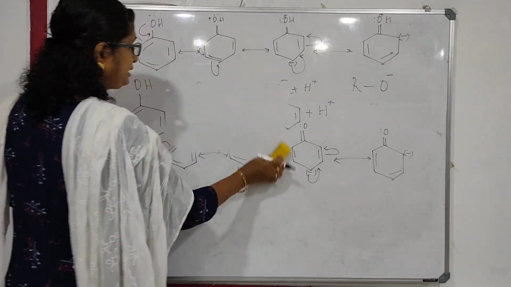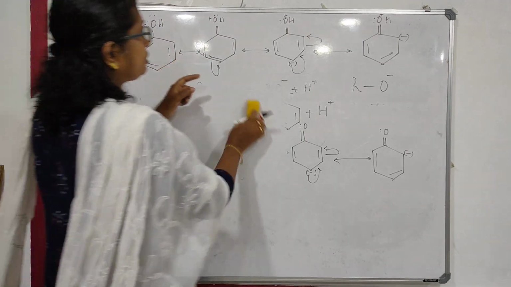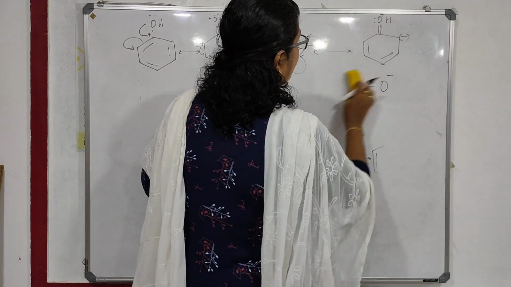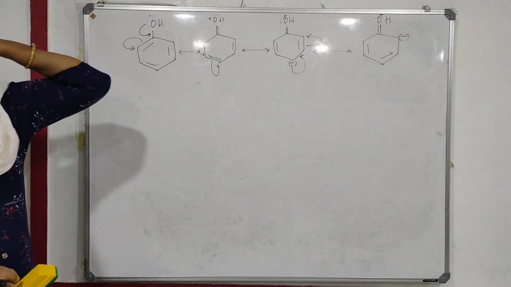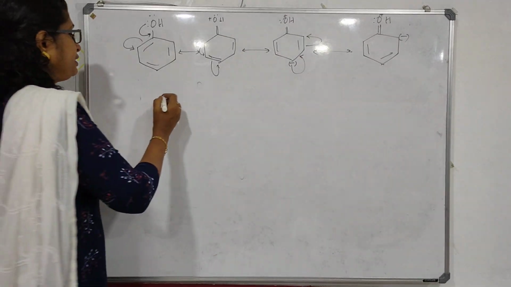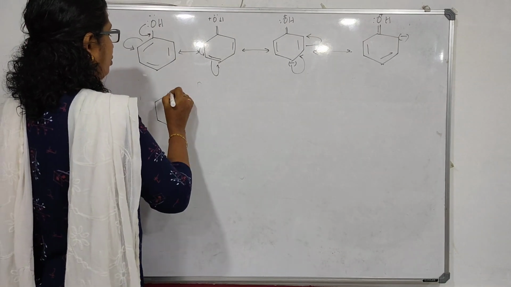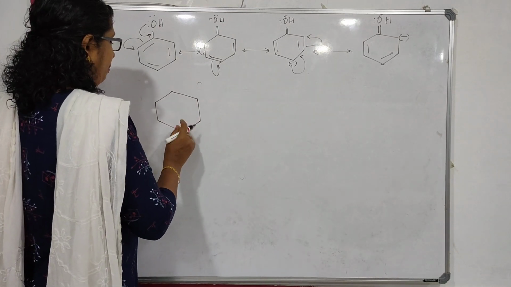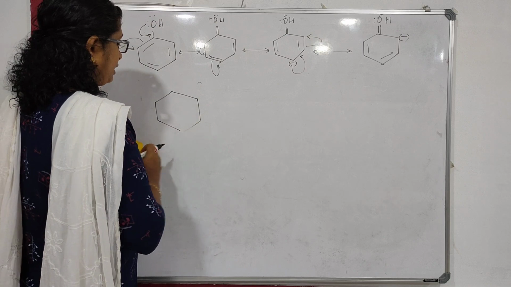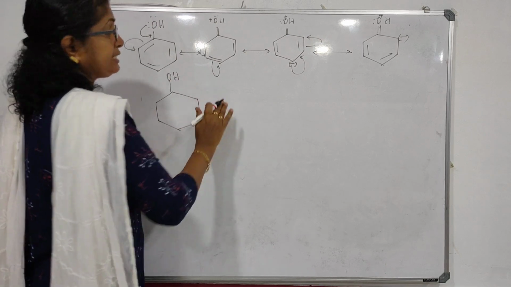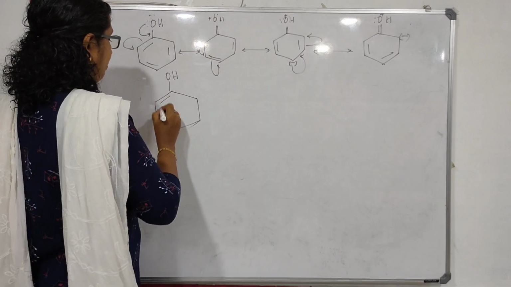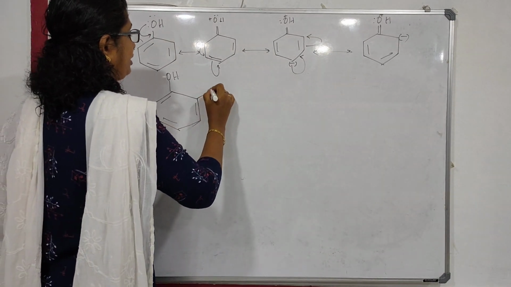Now, we have drawn the resonating structures of phenol and the phenoxide ion. The ortho and para positions are electron rich. Now, if there is an electron withdrawing group like a nitro group at the ortho or para position, that will make phenol more acidic, because at the ortho and para positions we have negative charge.